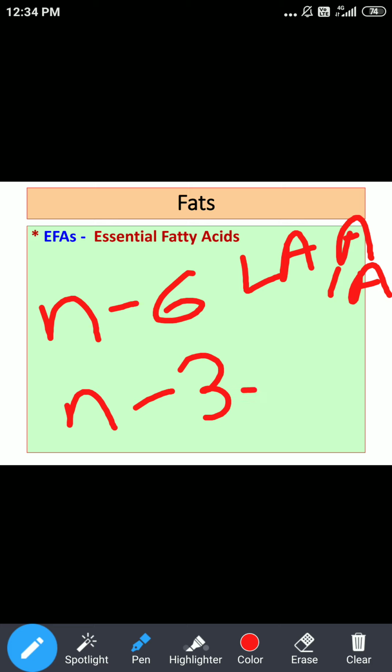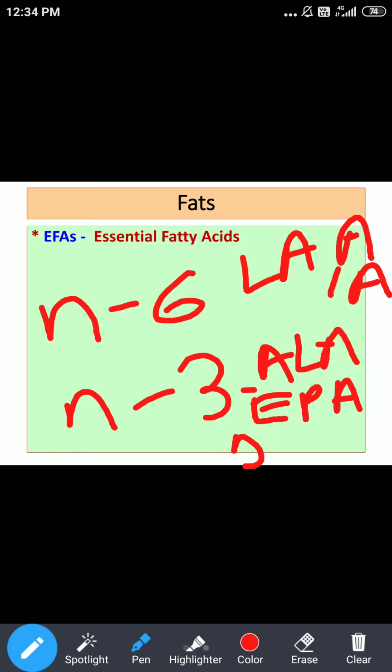So PUFAs have 2 further families, omega 6 (N6) and omega 3 (N3). Examples under omega 6 are linoleic acid and arachidonic acid. Examples under omega 3 (N3) are alpha linolenic acid, eicosapentaenoic acid, and docosahexaenoic acid.